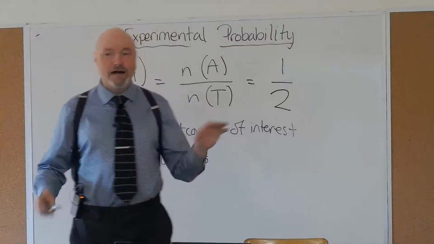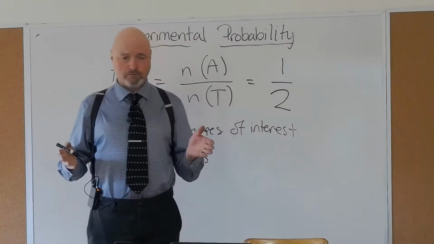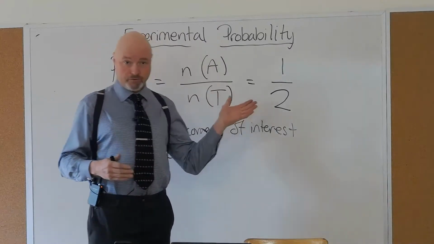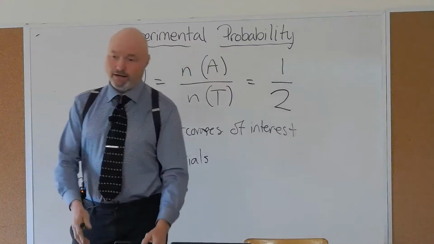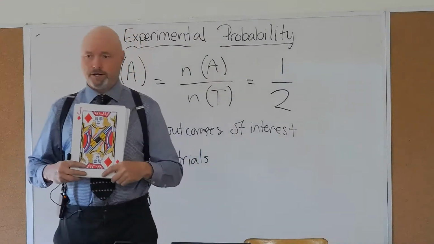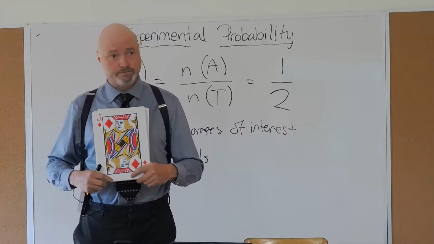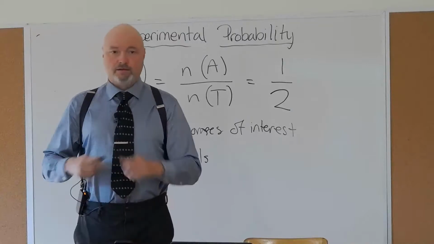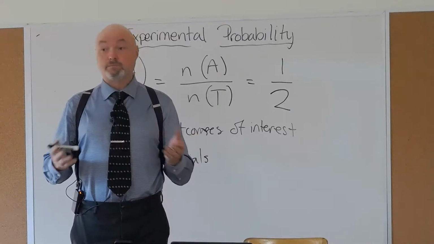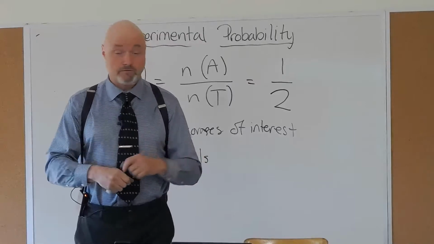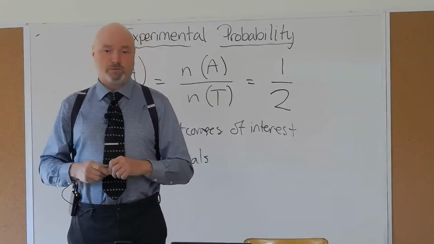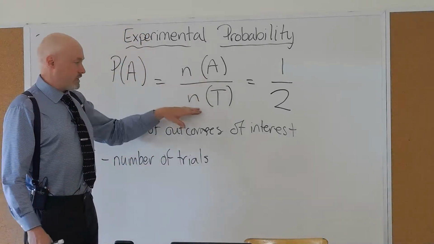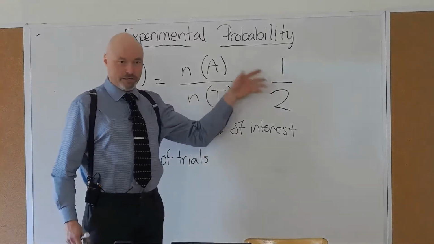If I did enough trials, eventually my experimental probability would get really close to the actual probability of drawing an ace. If I had a deck of cards, I would probably already know what the theoretical probability was and work it out from there. But in a lot of cases, like if I want to know the probability of selecting, say, a smoker out of a population, I'm going to have to go with an experimental probability.